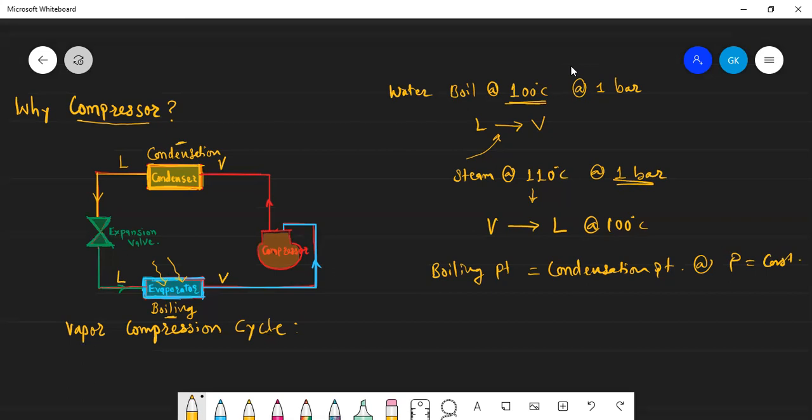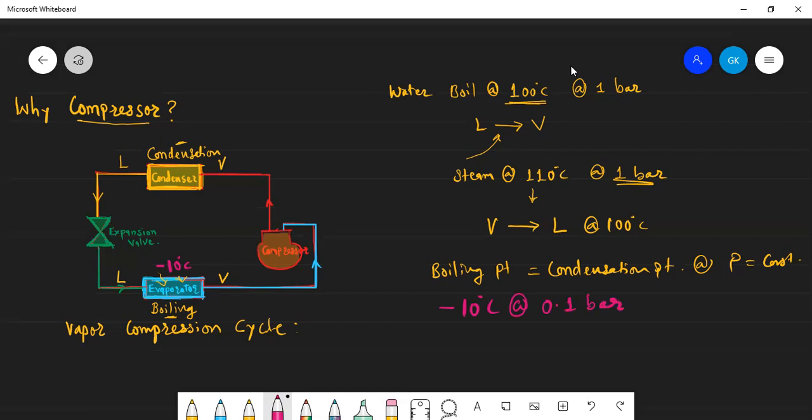Suppose in the evaporator we maintain a temperature of minus 10 degrees Celsius, because we want a very low temperature. Definitely minus 10 degrees Celsius is maintained at some pressure. Suppose that pressure is 0.1 bar, correct?